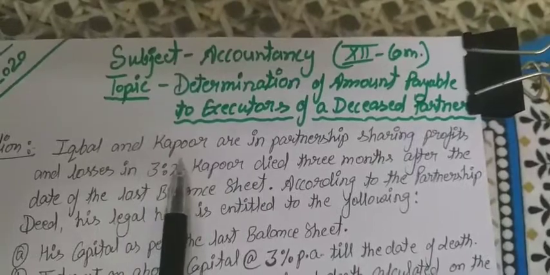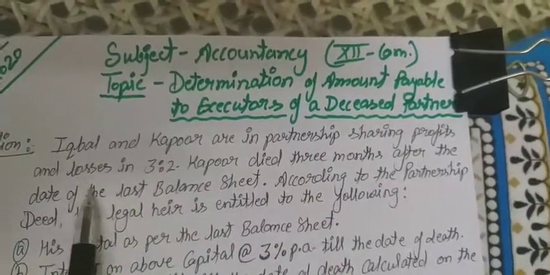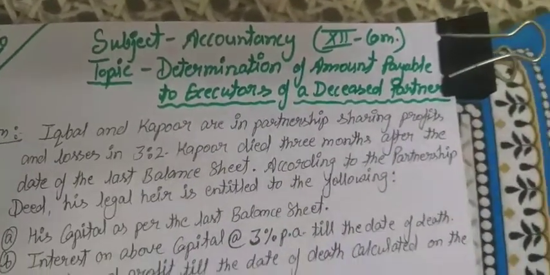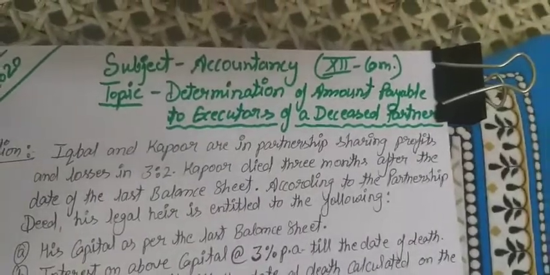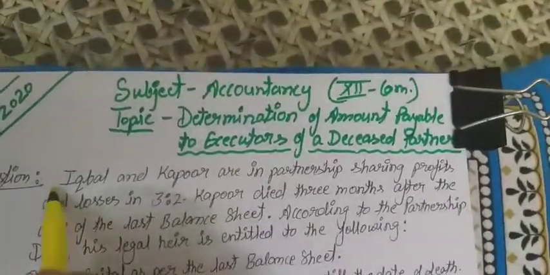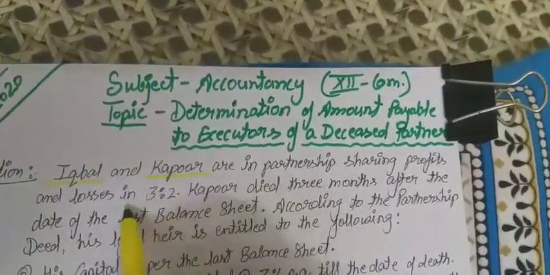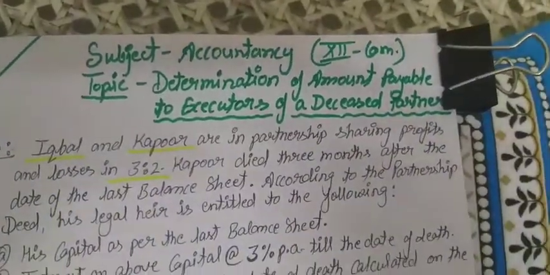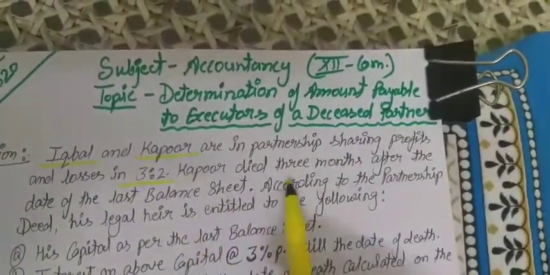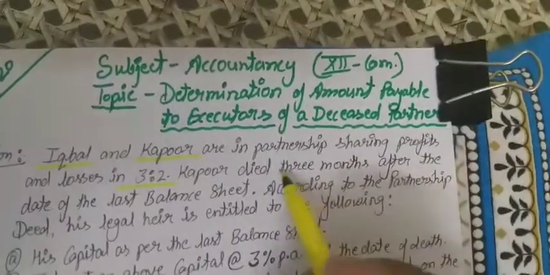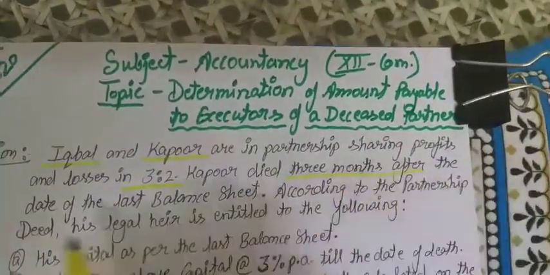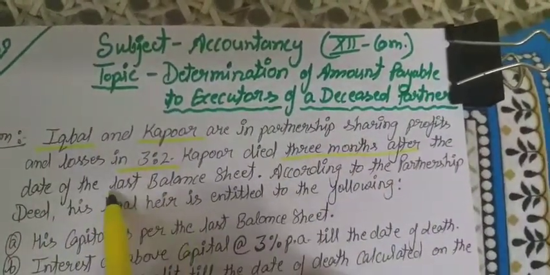Students, Iqbal and Kapoor are in partnership sharing profits and losses in 3:2. There are only two partners in the firm and they are sharing their profit and loss in the ratio of 3:2. Kapoor died 3 months after the date of the last balance sheet.